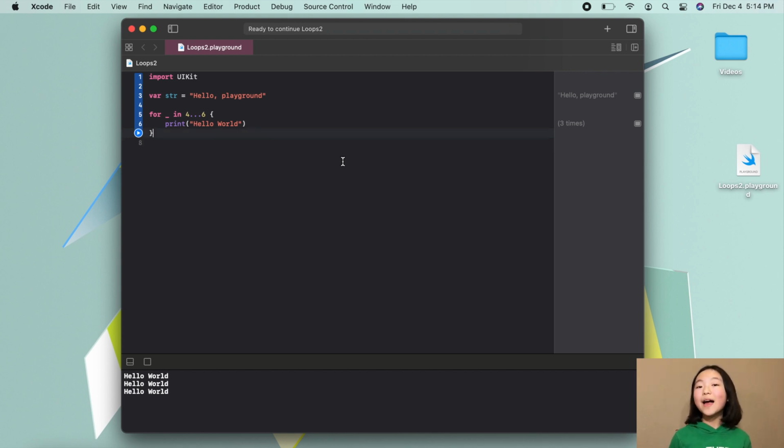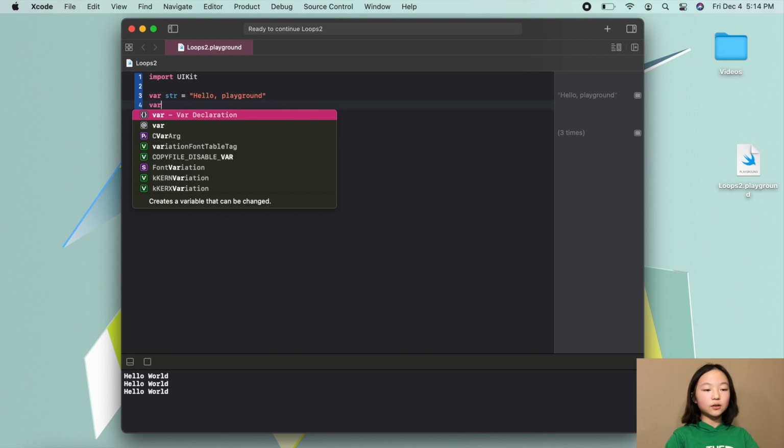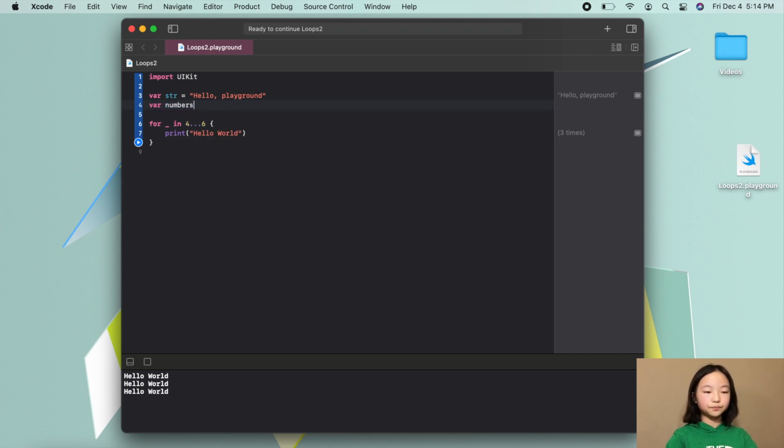Okay, so now that we know how to declare a for loop and also how it works, let's go ahead and see how we can use it with arrays. So up top here, I'm going to create a new array and call it numbers. And we'll set this array to the numbers 1 to, let's say 7. Now, how does the for loop work with an array? Well, the for loop can iterate through each and every element inside an array.